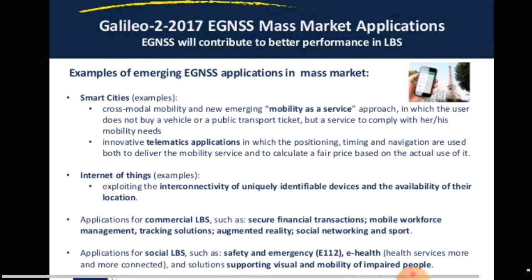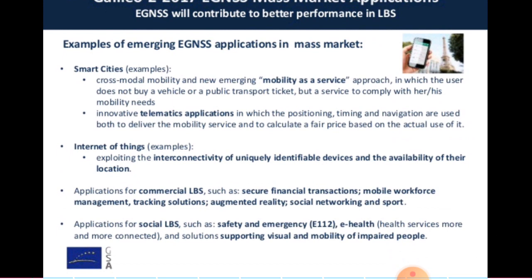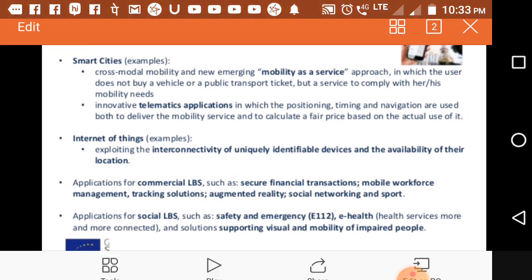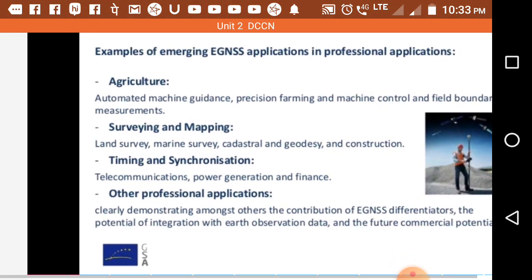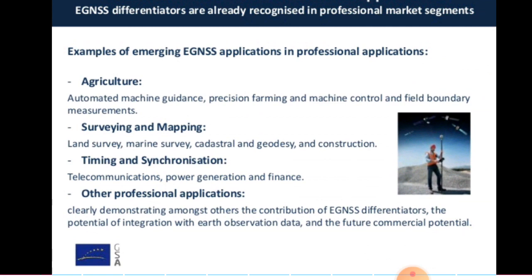Also smart cities, and that information is given here. Internet of things; you can go through this content. Agriculture is also one application of satellite. Surveying and mapping, timing and synchronization, and other professional applications.